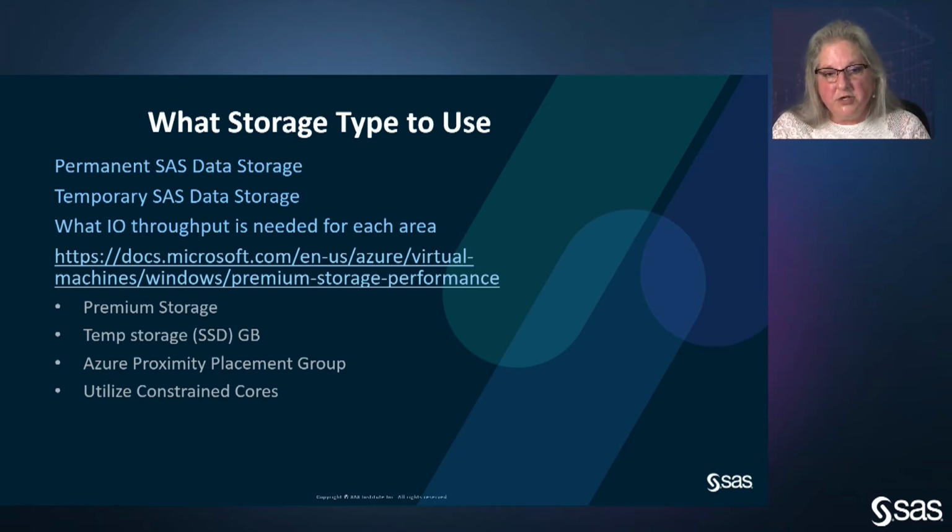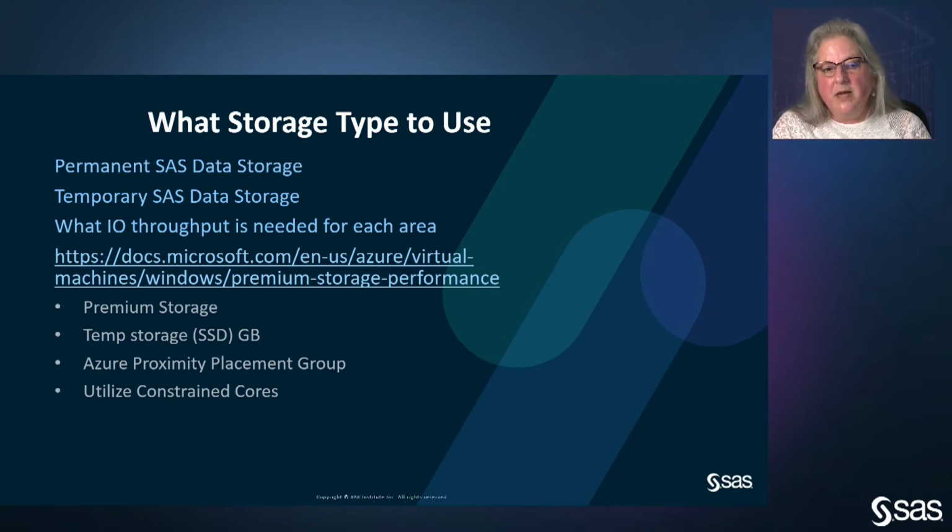One thing that we'll mention is we want you to make sure that all of your storage, all of your Azure instances, whether the instances are for SAS or for your shared file system, are all in the same Azure proximity placement group. So in other words, they're all close to each other, so there will be no latency in moving data from point A to point B. And as I mentioned before, if you're going to the premium storage attached to your instance, there is a constraint as to how fast the megabytes per second are to that.